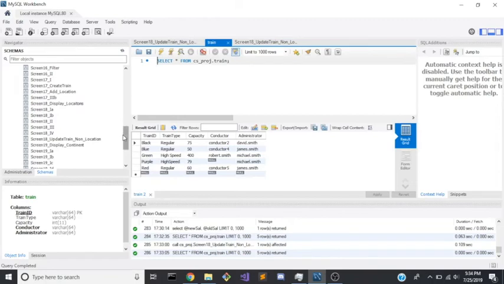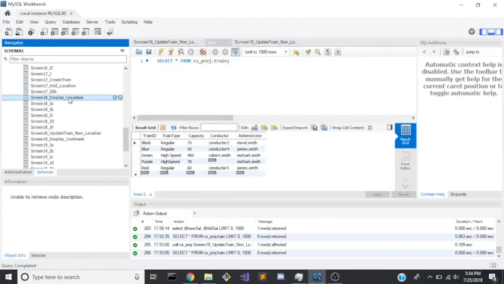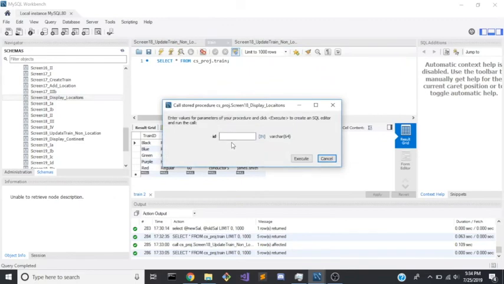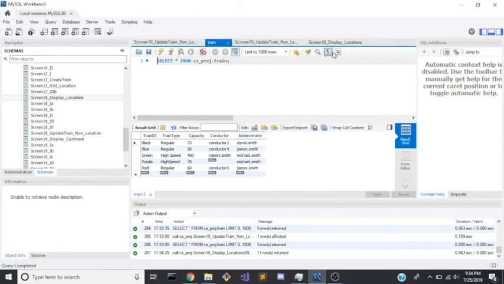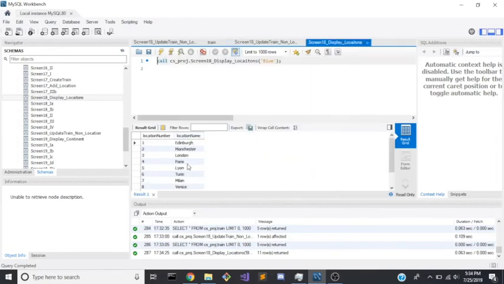It's a very simple SQL. We will include it separately from the display locations, which we have here. This allows us to show these values from train separately from the locations, which will be included in their own table.